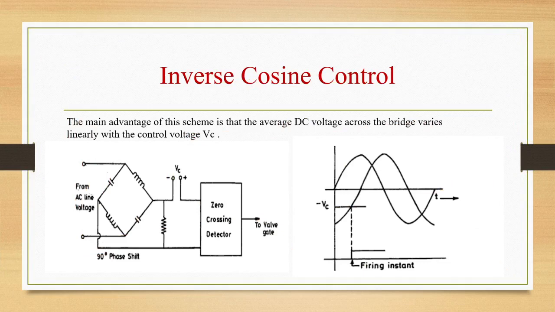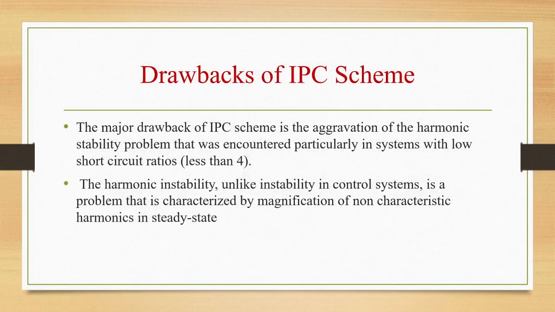There are several variations of this, but one common arrangement we have seen is one in which 6 timing voltages are each phase shifted by 90 degrees and added separately to a common control voltage Vc. The zero crossing of the sum of the two voltages initiates the firing pulse for the particular valve considered. The delay angle alpha is nominally proportional to the inverse cosine of the control voltage. It will depend on the AC system voltage, amplitude and shape. The main advantage of this scheme is that the average DC voltage across the bridge varies linearly with the control voltage Vc. But here one thing is necessary, that is maintaining the phase shift of 90 degrees for variations in the supply frequency. Then we have seen what the various drawbacks are.